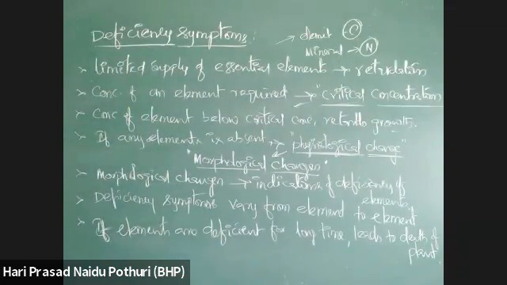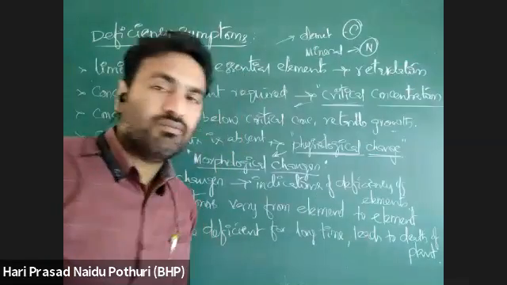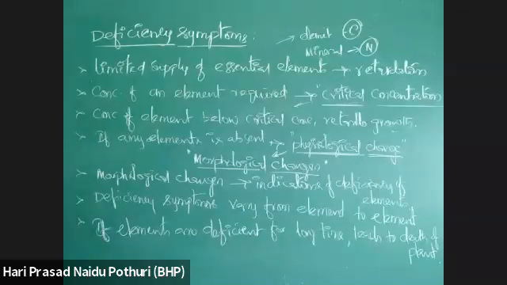Iron is required for chlorophyll. Just now I told you magnesium is required for chlorophyll. If iron and magnesium are present, then only chlorophyll will form and it can mediate photosynthesis and prepare food, cell division and all the activities of the plant will be continuing. But if there is no magnesium or iron, chlorophyll will not form.